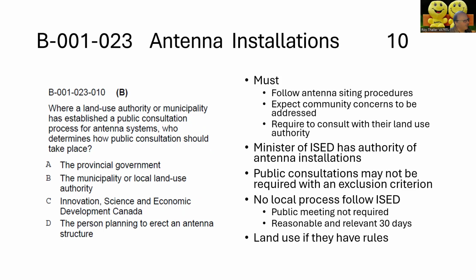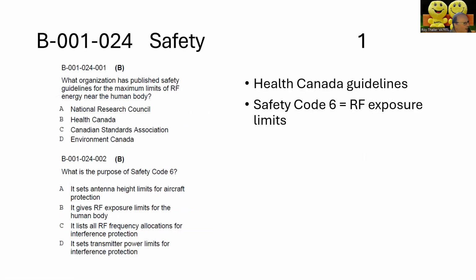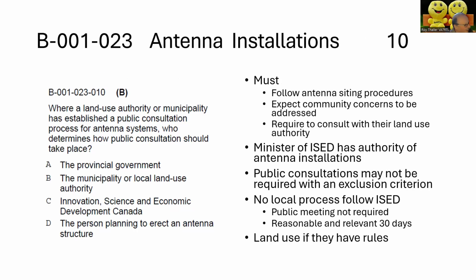When a land use authority or a municipality has established a public consultation process for antenna systems, who determines how public consultations take place? So since there is a process, it's either the municipality or the local land use authority that you have to follow because they have a public consultation process. So that completes the antenna installations.